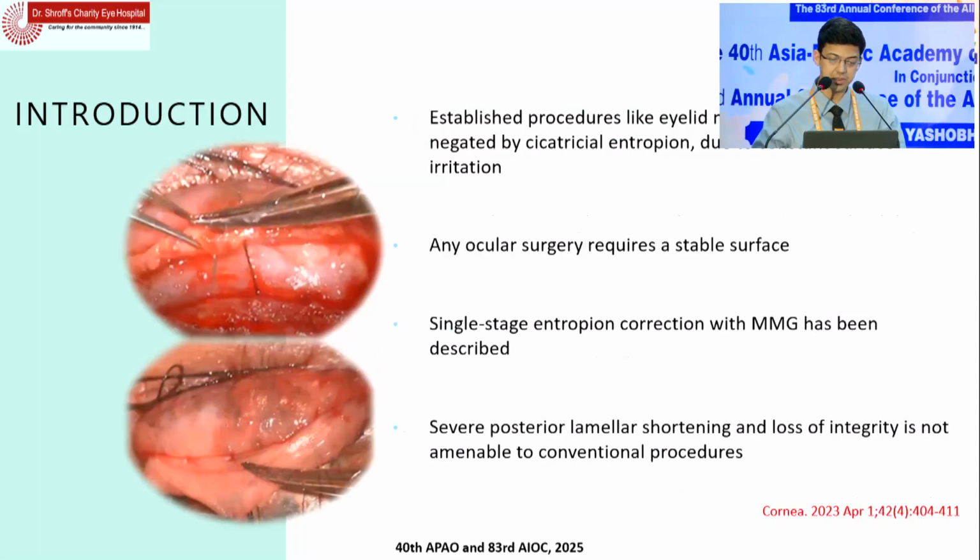SJS patients. There are already established procedures like eyelid margin MMG, which is quite popular, but it still gets negated when cicatricial entropion occurs, because even after putting the eyelid MMG, there is constant rubbing and irritation of the ocular surface. Further, any future surgery on the ocular surface, such as a cataract or a keratoplasty, will definitely require a stable surface. Single-stage entropion correction with mucous membrane graft is already described in literature, but when there is severe posterior lamellar shortening and loss of tarsal integrity, even such conventional procedures are not very helpful.